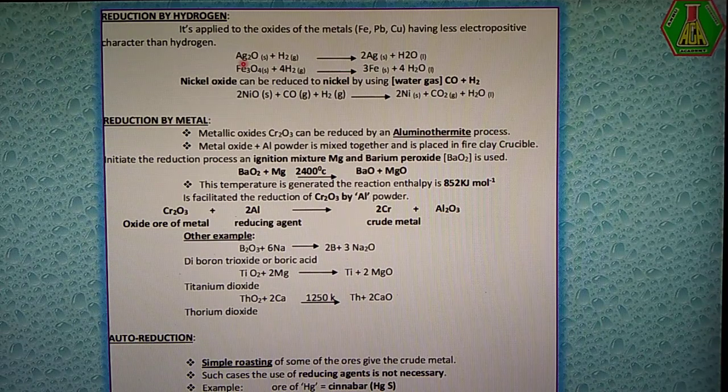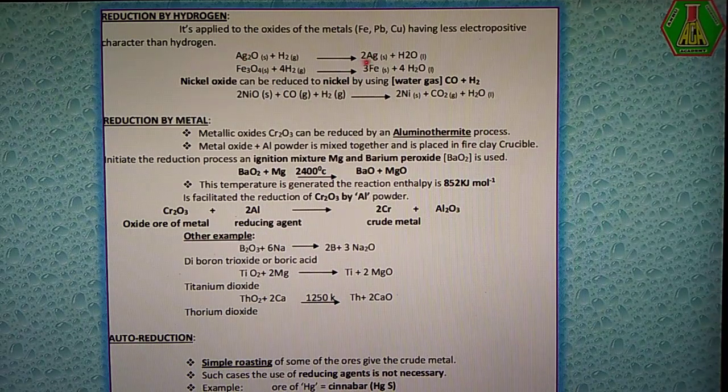Which metal oxide has such a character? It is only involved in this process. Okay, silver oxide. This is called silver oxide. Already I told you that in this compound silver belongs to the +1 oxidation state. Here the metal oxide containing silver in the +1 oxidation state reacts with hydrogen to become silver. Silver oxide is reduced to become silver.